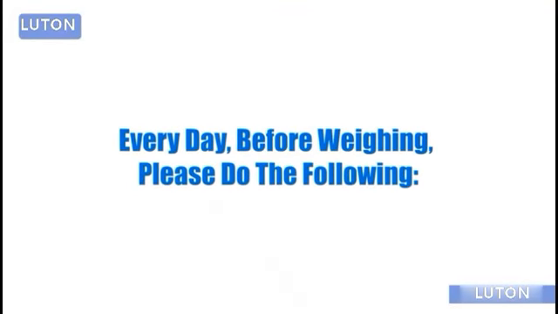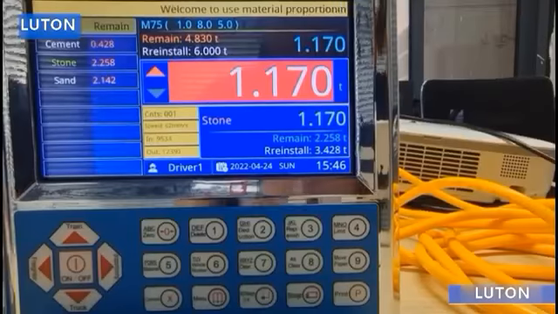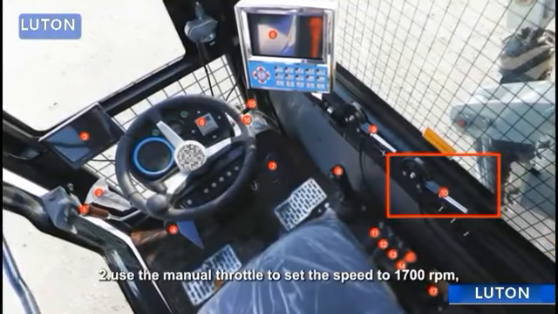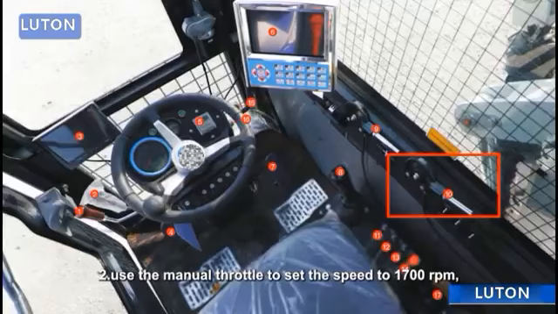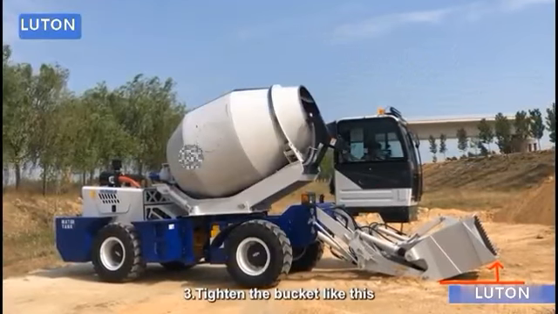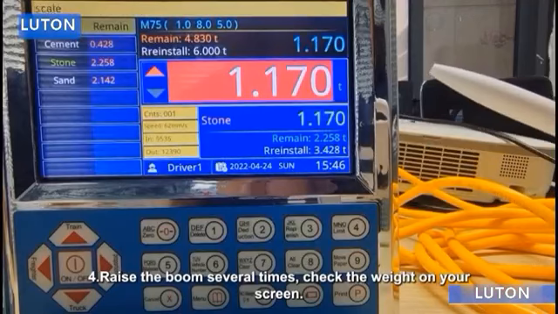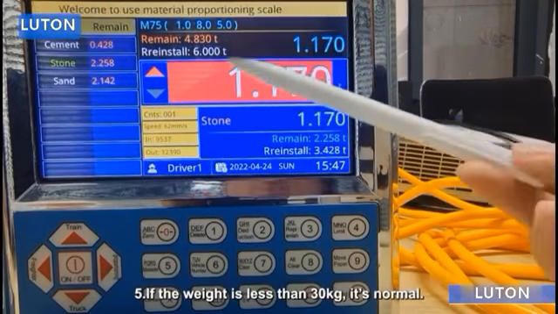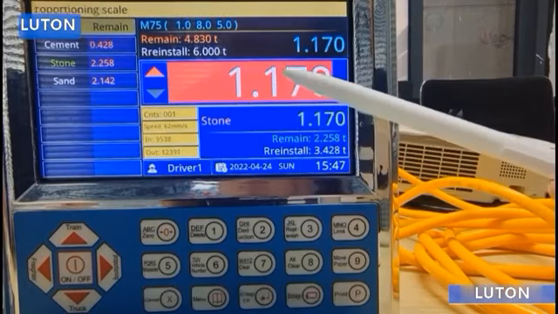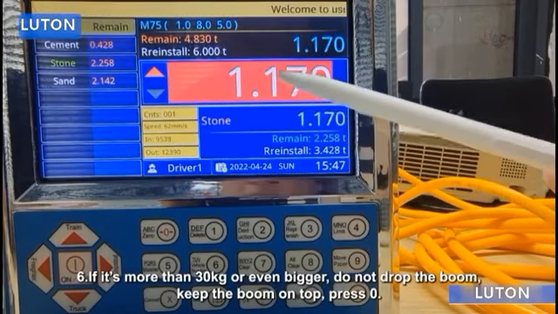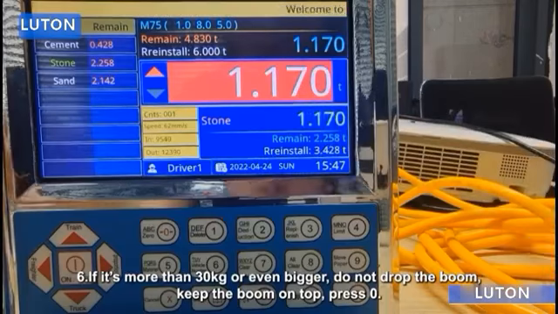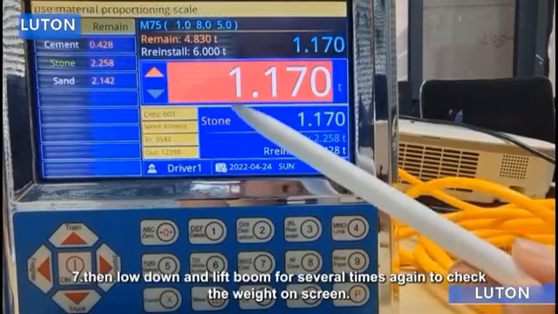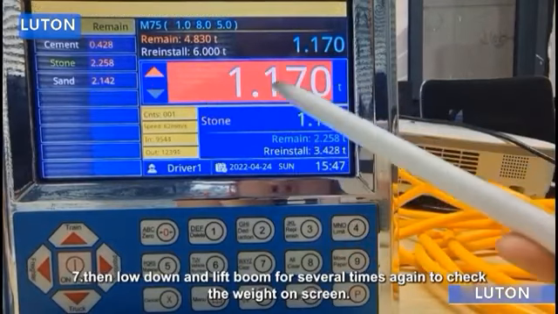Every day, before weighing, please do the following. 1. Keep the bucket empty. 2. Use the manual throttle to set the speed to 1700 RPM. 3. Tighten the bucket like this. 4. Raise the boom several times, check the weight on your screen. 5. If the weight is less than 30 kilograms, it's normal. 6. If it's more than 30 kilograms or even bigger, do not drop the boom, keep the boom on top, press 0. 7. Then lower down and lift the boom several times again to check the weight on